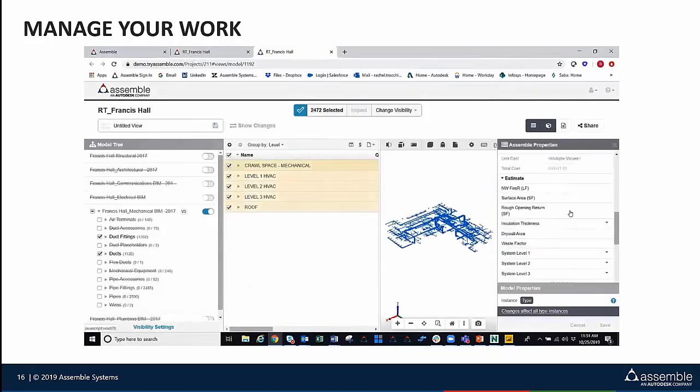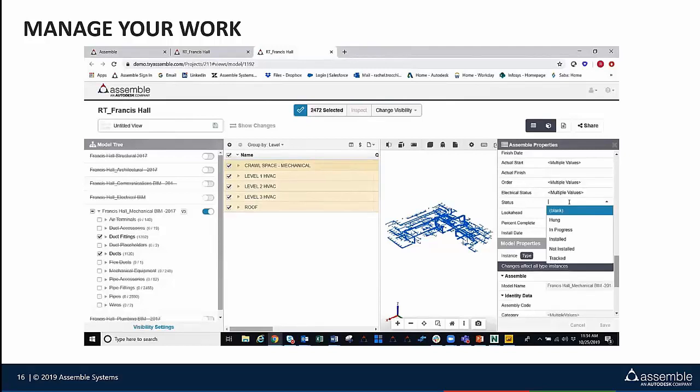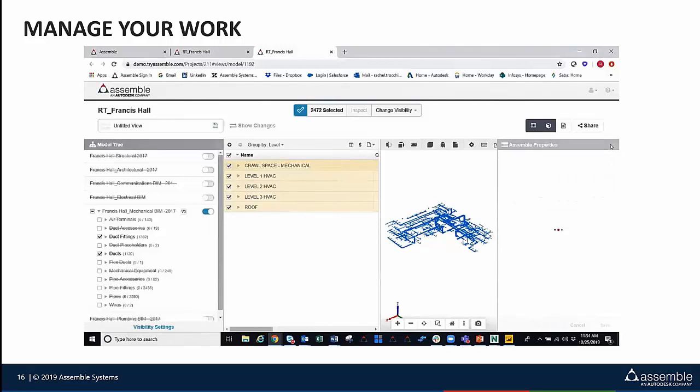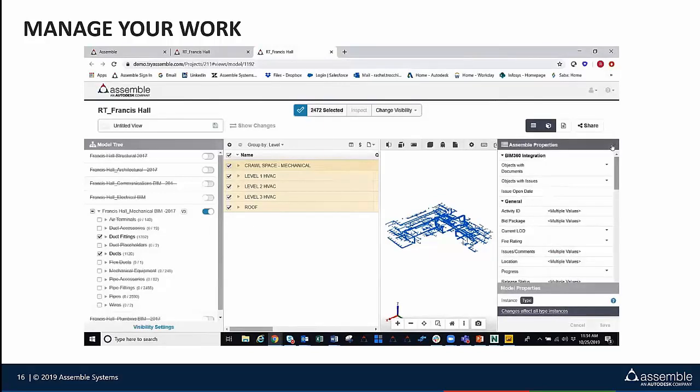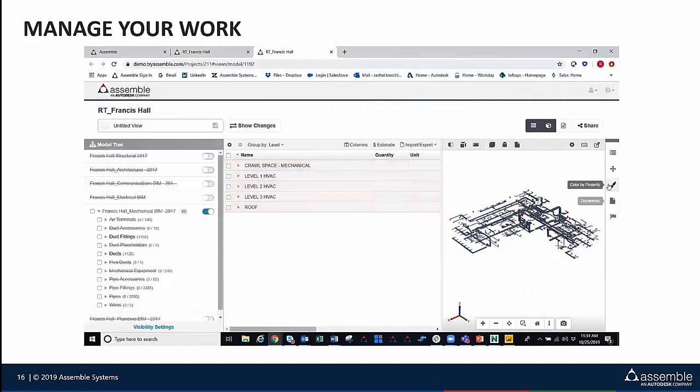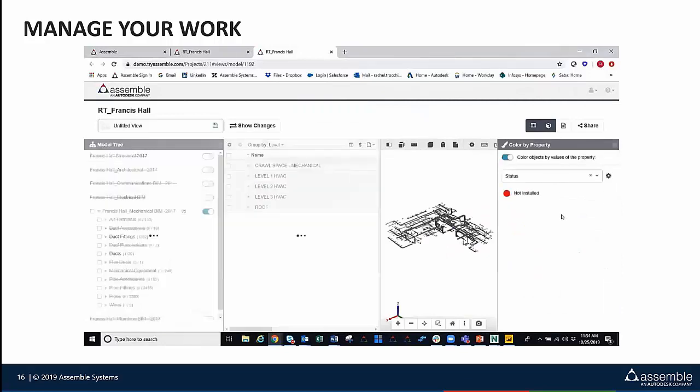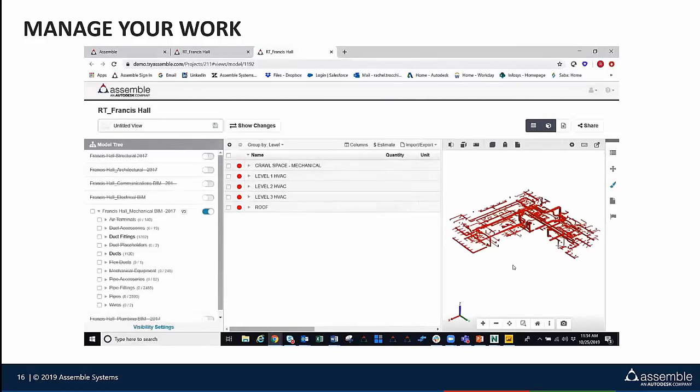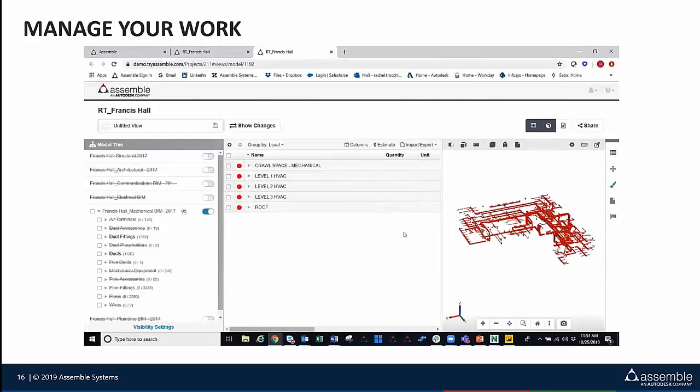And before we dive a little bit deeper into the field, we want to start by statusing out this information. So we're going to bucket everything into our not installed status here. And then we're going to go through and colorize this data based off of that status. So once we turn on our color by property, right away we're going to be able to visualize everything in red is not installed. And then we're also going to be able to have all of our quantities that are not installed as well.